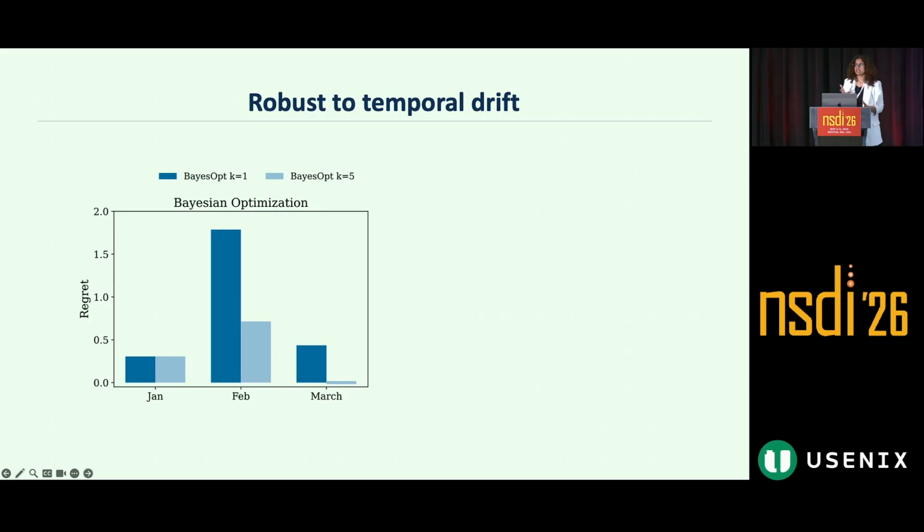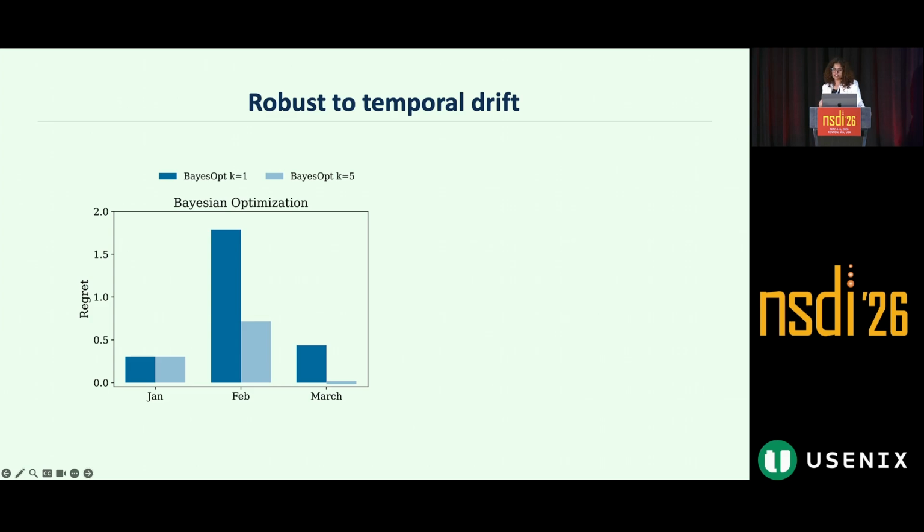But why output a set instead of the single best? That is because the best treatment drifts over time as the underlying system evolves. For example, there can be CDN updates or there could be firmware changes. And a single static best would go stale within weeks. And within a set, the multi-arm bandit can follow this drift, specifically a discounted multi-arm bandit which downweighs older observations, automatically tracks the current best as it shifts within our candidate set.